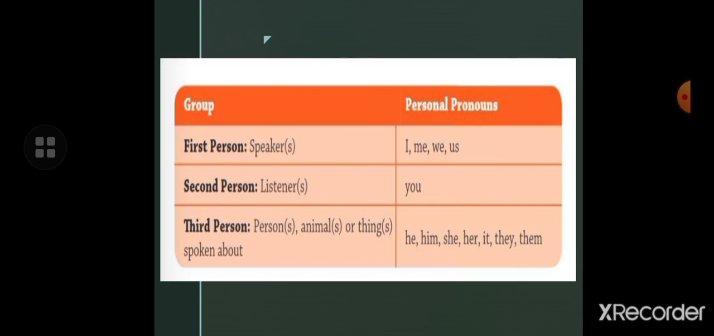So children, here's a table, which shows the group of first person, second person, and third person, and which pronouns are used for each. Here, the first person is the speaker, and we use I, me, we, us for the speaker. For the listener we use you. And for the third person we use he, him, she, her, it, they, them. You have to learn this table.